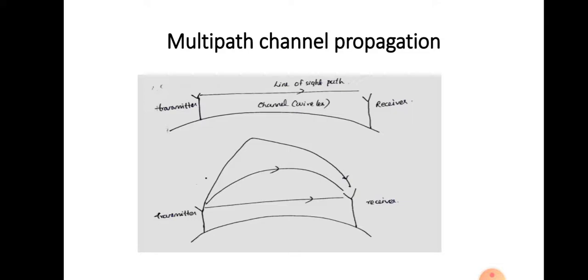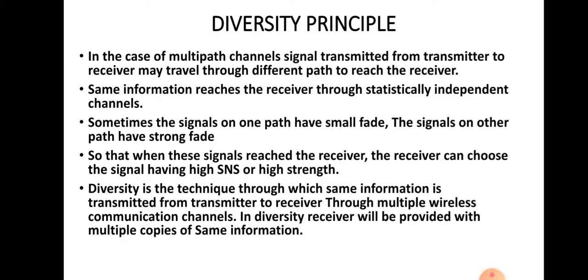So, here the information may be passed from transmitter to receiver through this path or through this path or through this path, and these three paths are different. Sometimes it may use line of sight communication, sometimes it may use ionospheric communication, sometimes it may be using satellite communication. So, a different path is selected for the transmission of the same information.